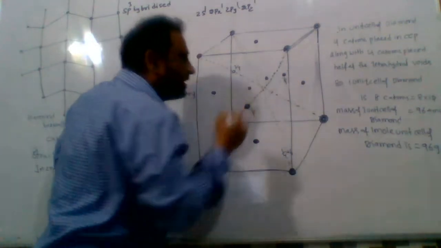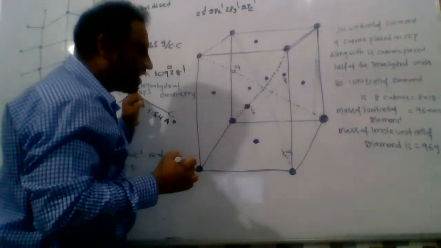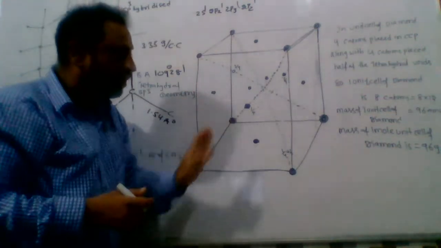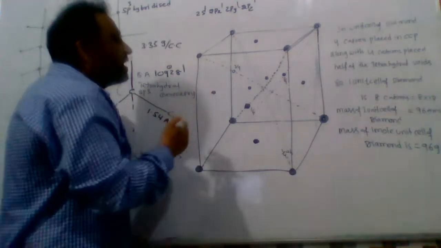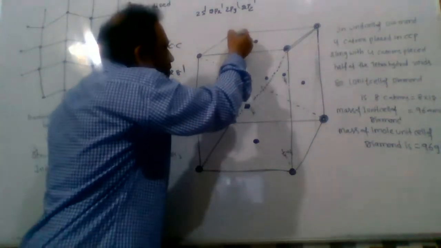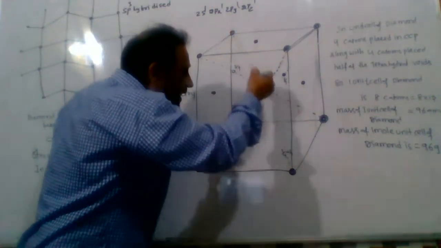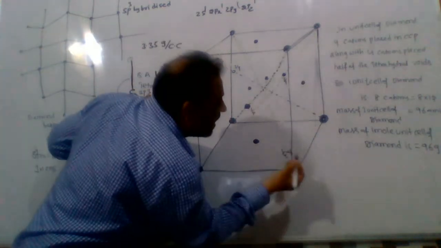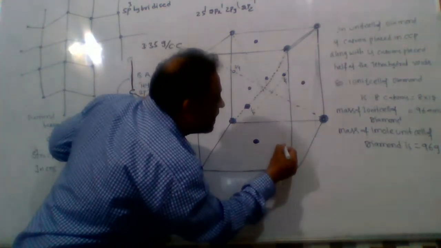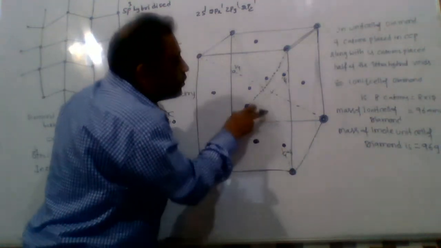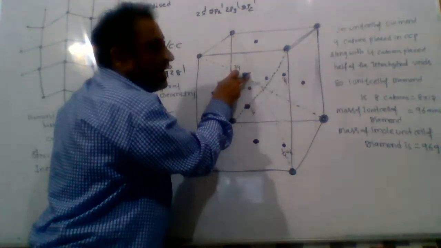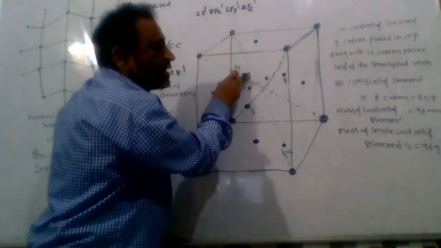This is another carbon atom, and the second body diagonal is completed. I am going to the third body diagonal. I placed a carbon atom at 1/4 of the total length of the body diagonal. The third diagonal plane is completed.